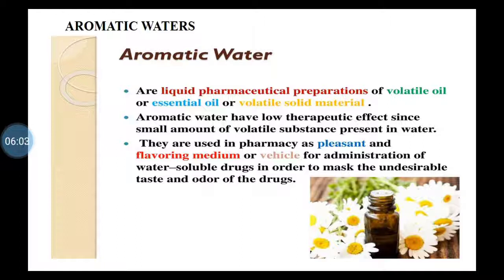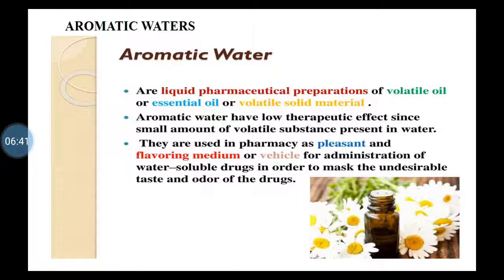And in this, the volatile constituents are saturated. Any volatile oil like rose oil or peppermint oil may be there. These oils are incorporated in these preparations, and due to these constituents they have an aromatic flavor. Now these aromatic waters have low therapeutic effect because a very small amount of volatile substances is present, saturated in an aqueous vehicle like water.